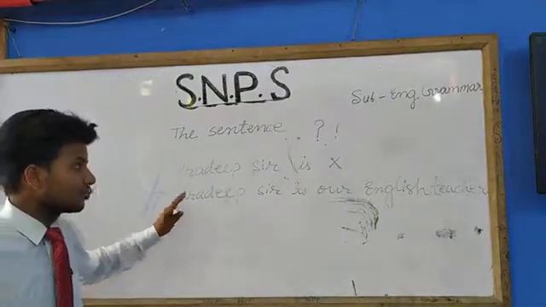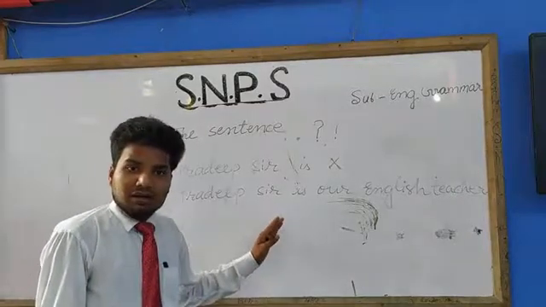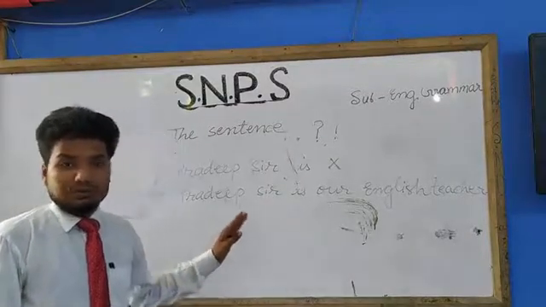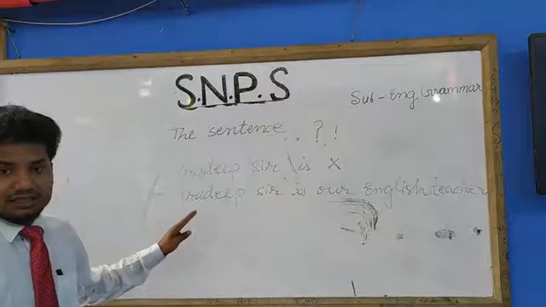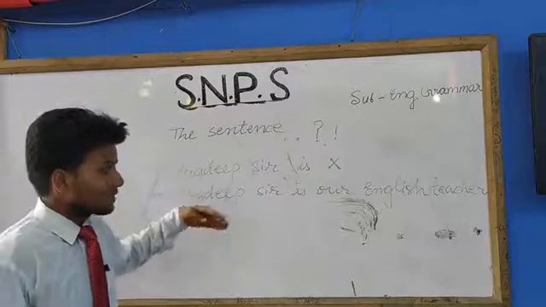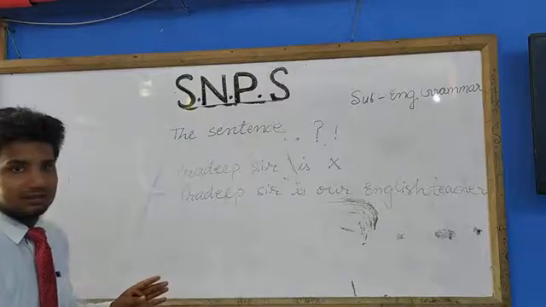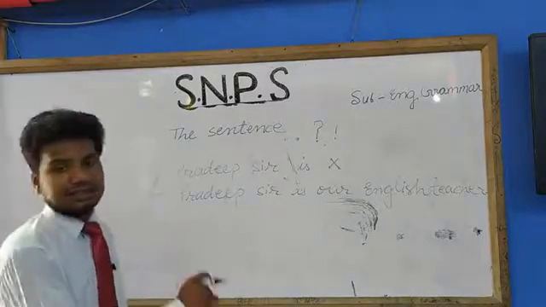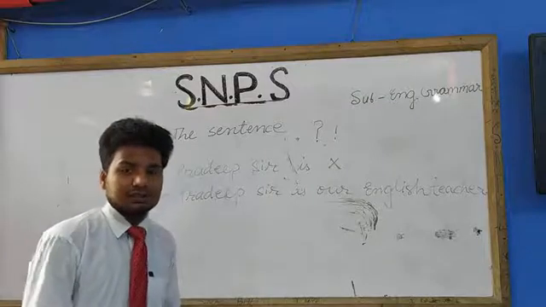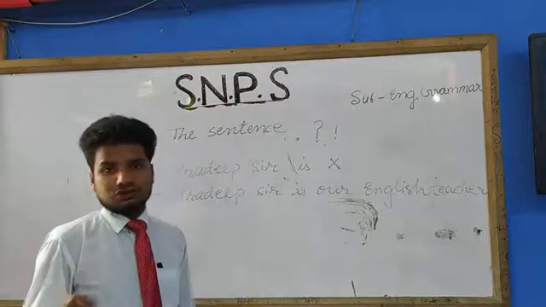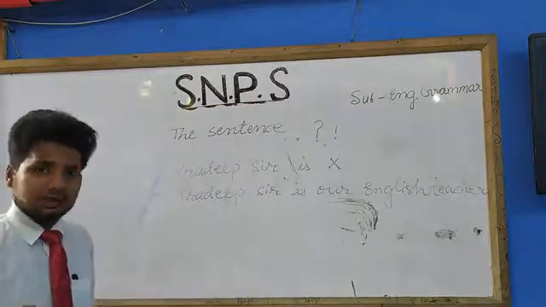That means if the group of words is giving complete sense, on that condition it will be considered a sentence. But if the words are in groups, but they are not giving the correct sense, those groups of words will not be considered a sentence. So dear students, a sentence is a group of words that makes complete sense.